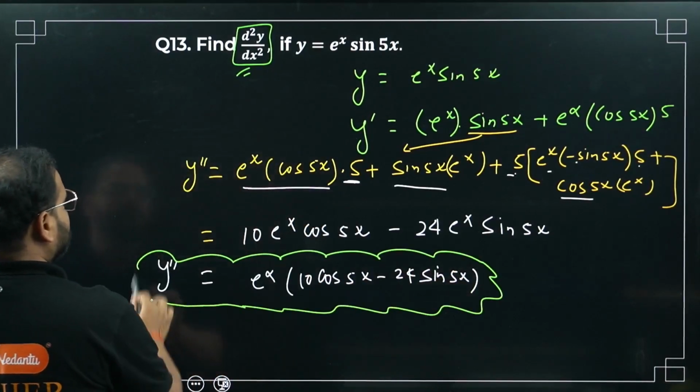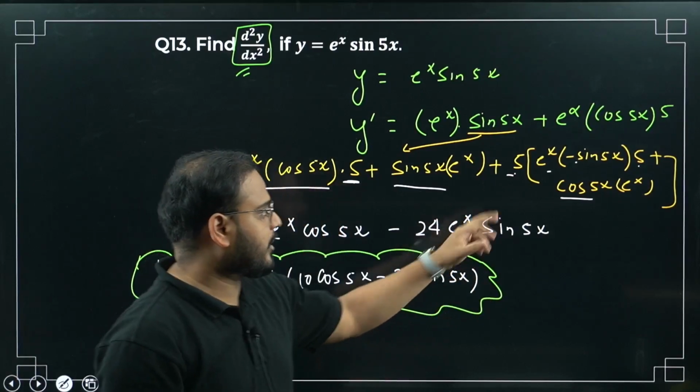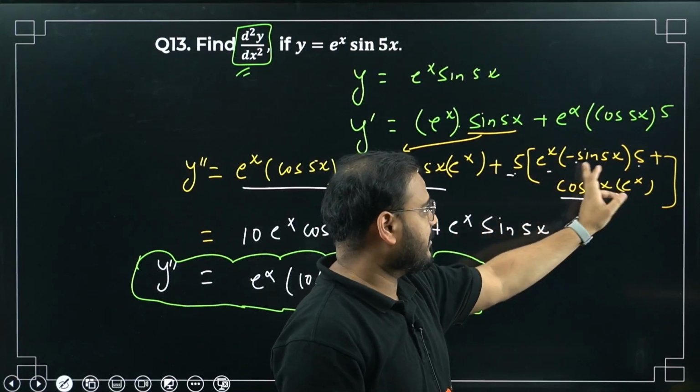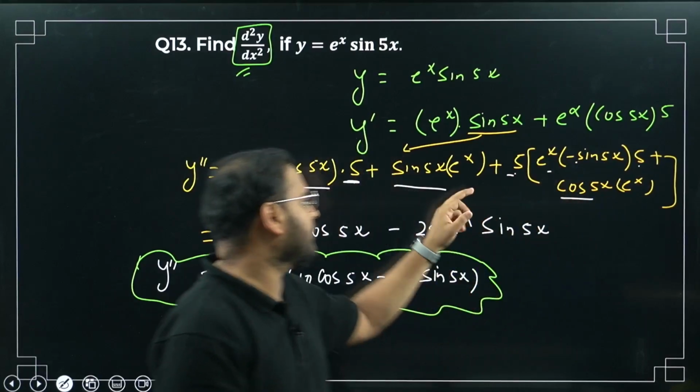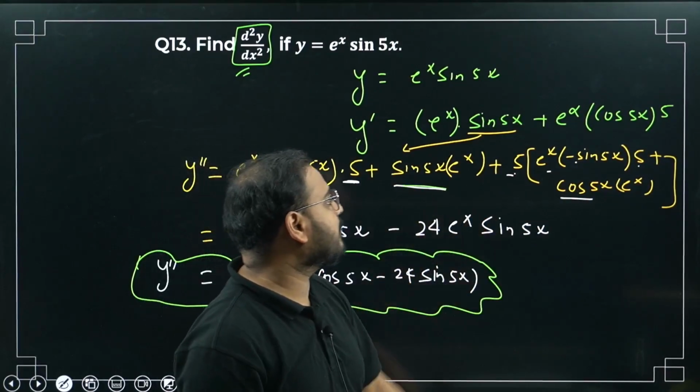So this is my final answer. Please check. If you're confused about this step, I'll show you again. 5 times of 5, 24. So 25 with a minus sign, so minus 25. Over here, plus 1, right? So minus 24 e power x sine of 5x.